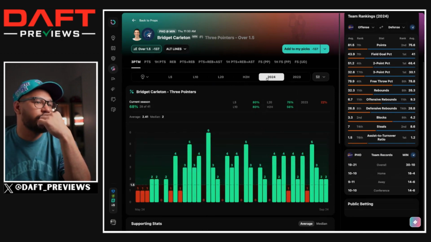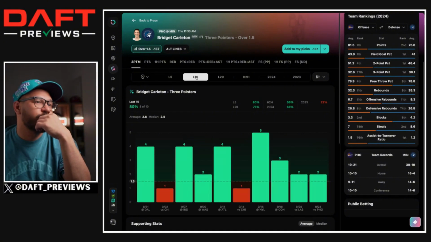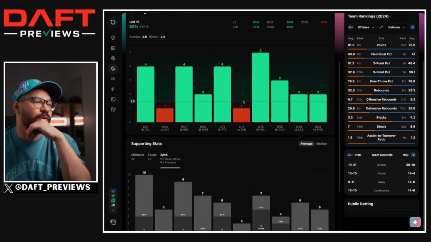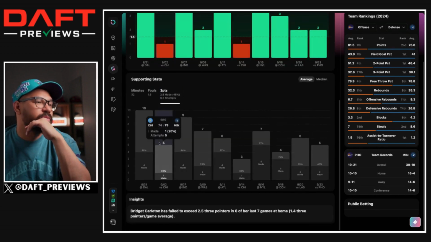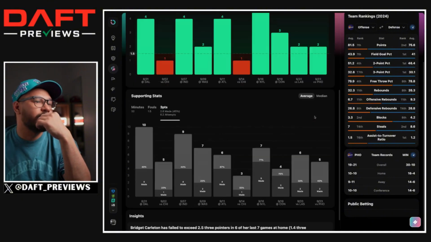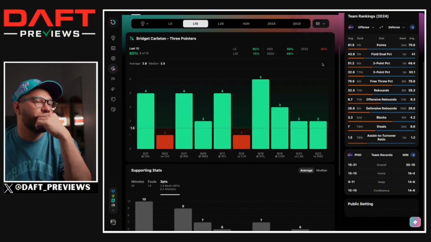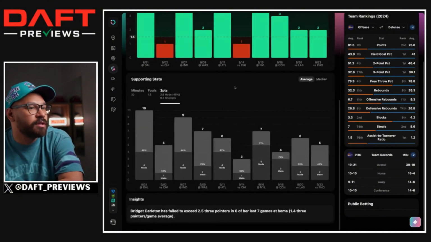Man, I'm not too sure. She has hit it in 4 straight games, though, which is nice. 8 out of her last 10 games, she's hit 2 3-pointers. The only game she didn't hit it on was against Chicago, who defend the 3-point line a little bit better than most teams. But this Mercury team is the worst team at defending the 3-point line. So she might see some more opportunities here.